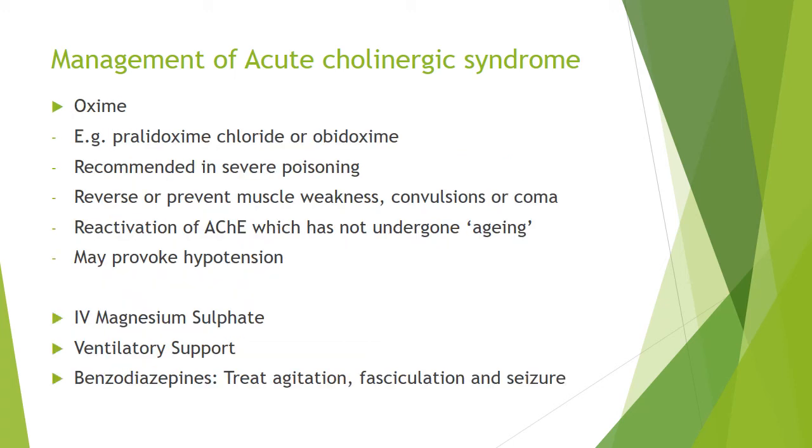So going forward, oxime is also important, for example pralidoxime chloride or obidoxime. It is recommended in severe poisoning to reverse or prevent muscle weakness, convulsion or coma. It reactivates acetylcholinesterase which has not undergone aging. After aging, the enzyme is no longer efficient, and the poisoning becomes very dangerous. It may provoke hypotension. IV magnesium sulfate has been used in animals and some studies, but further studies are needed. Ventilatory support may be needed. Benzodiazepines treat agitation, fasciculation, and seizure.